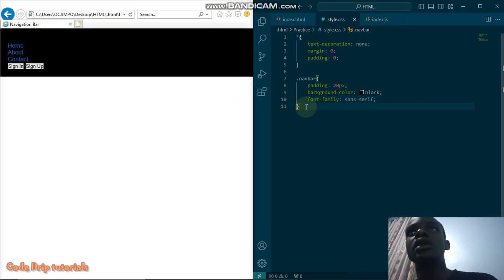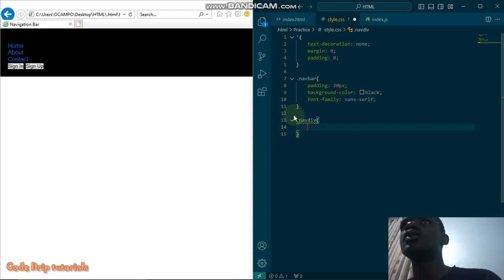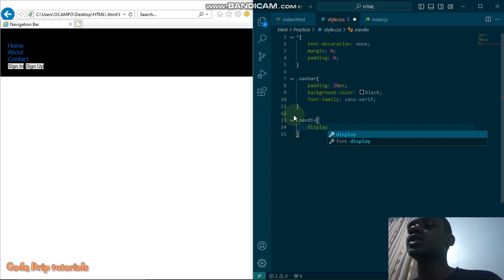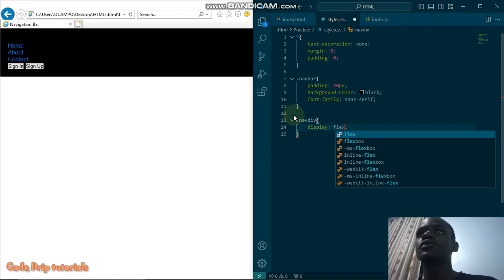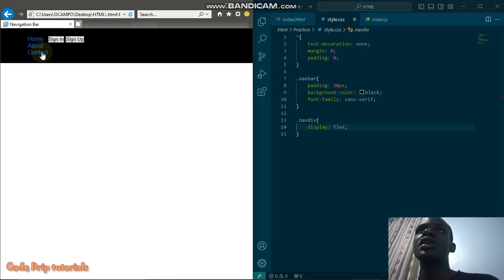I'm going to fix that right now. Another thing I'm going to do is edit my nav division. Here, I'm going to take these and place them in their strategic positions. I'll do that by setting the display to flex. When I do this, you notice that they are now in a horizontal manner according to their division.